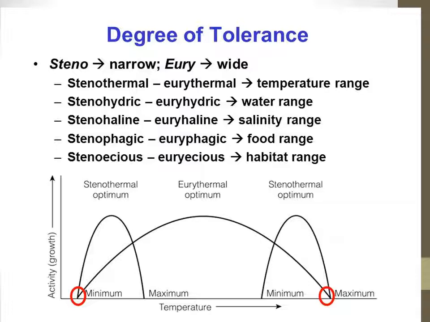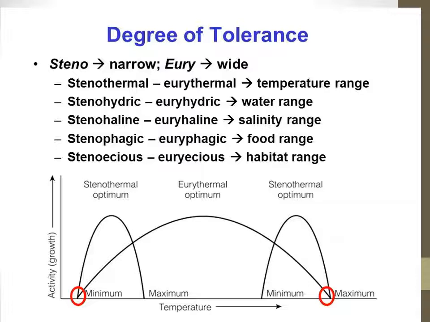Now, there are two types of organisms. One type can tolerate a wider range of temperature, and the other can tolerate only a narrow range of temperature. The wider one we call eurythermal, and the narrow one we call stenothermal. Humans, for example, are eurythermal, because whether you talk about higher or lower temperature, humans are seen in both conditions.